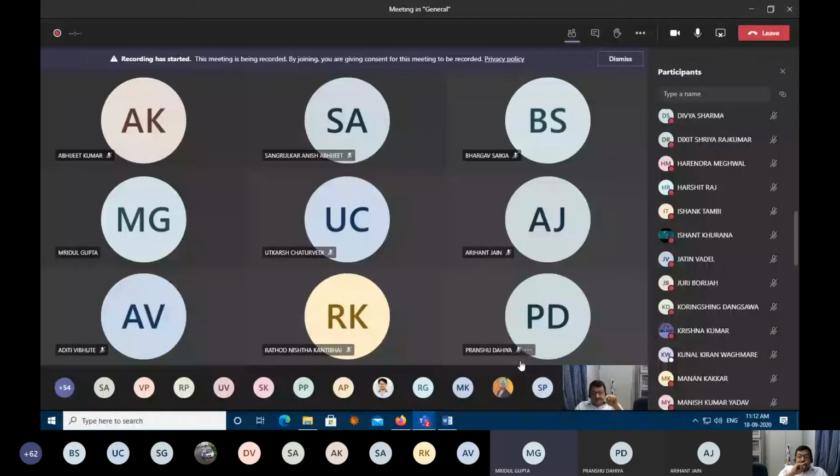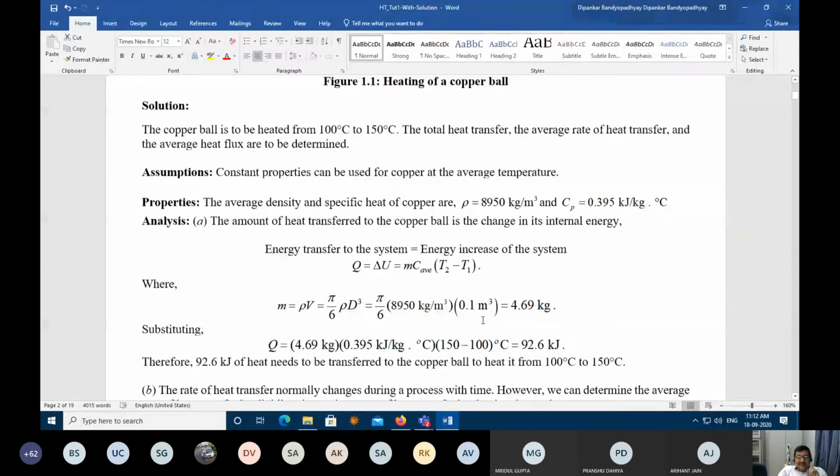Sir, but for flux, we assume it like the amount of energy getting out from the surface. For the spherical surface, the energy is entering. So if we write with respect to that surface, the energy is inside, so it is opposite to the area vector. That's what I am telling.